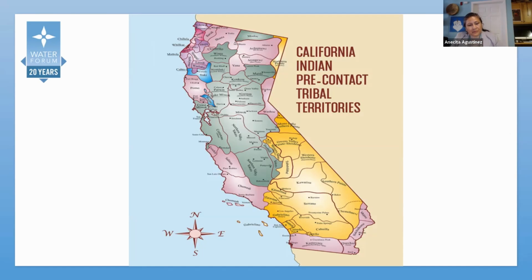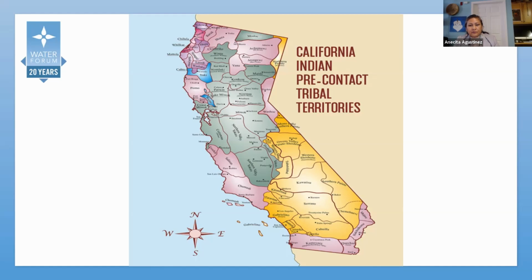I'm a tribal citizen of the Dene, the Navajo Nation, and it's my honor to be here today and to contribute to this important discussion. I'm sharing a map of the state of California. It's a California tribal lands map of tribal territories prior to contact.